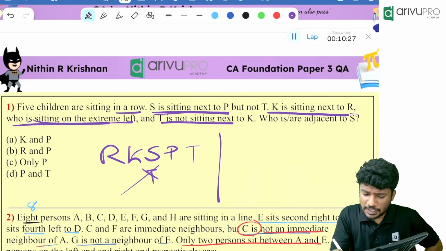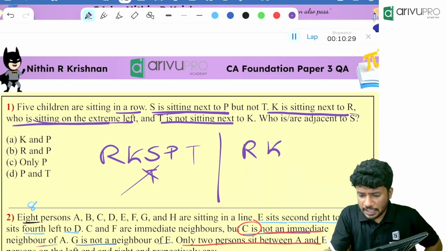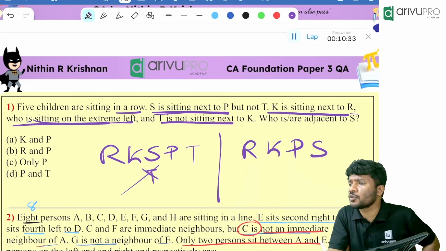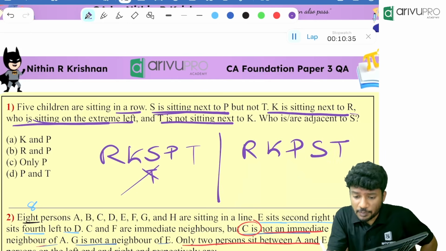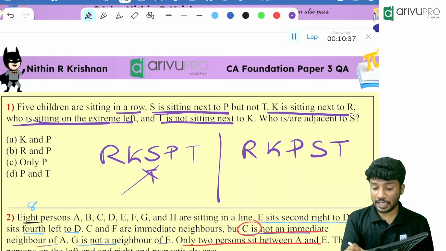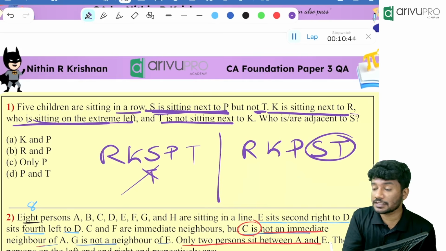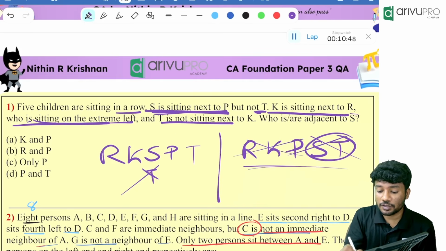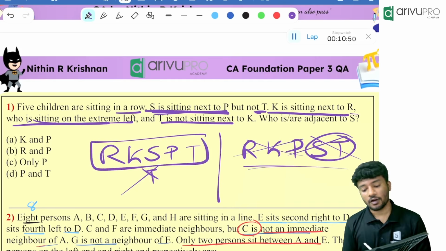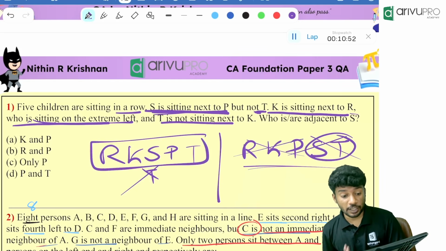Then another possibility is what? R, K, then P will be sitting, then S will be sitting. Then who is the remaining person? T is the remaining person. But people, read it again. S is sitting next to P but not T. So can S and T sit together? No, that means our second assumption is wrong. Which is the only possible assumption? Option first is the only possible assumption.